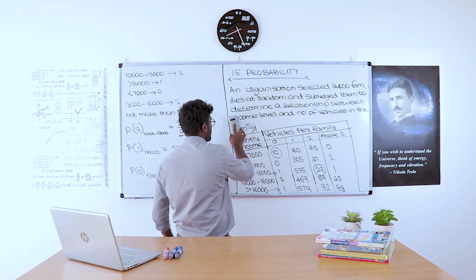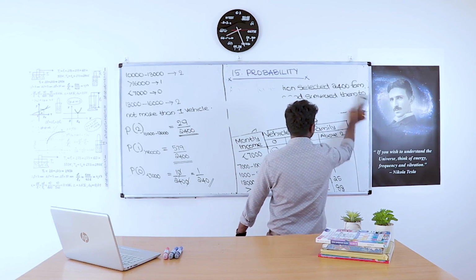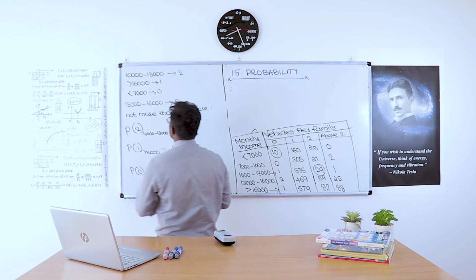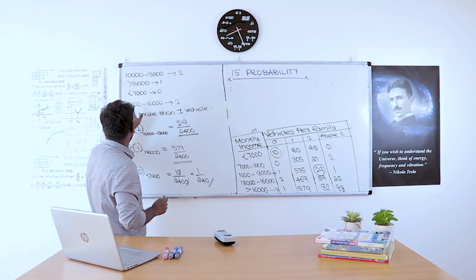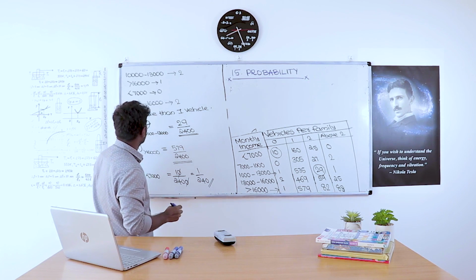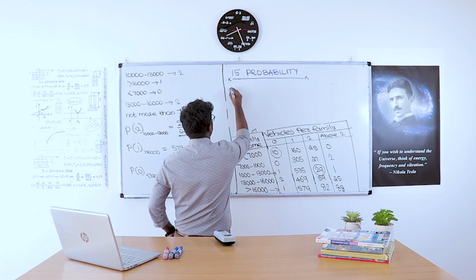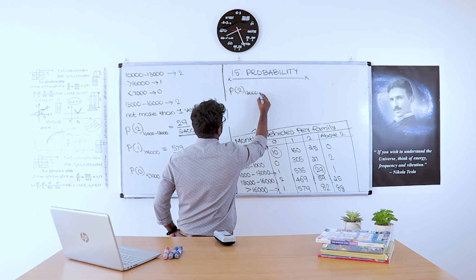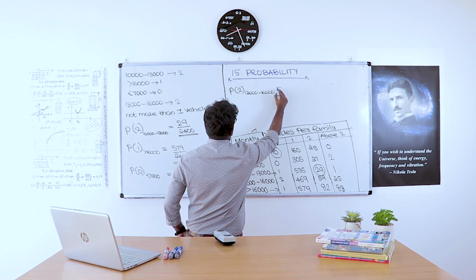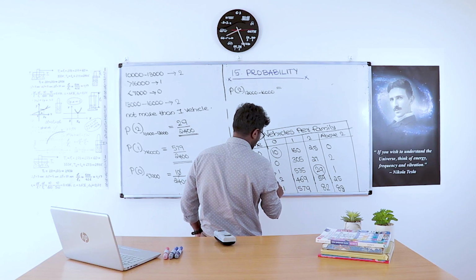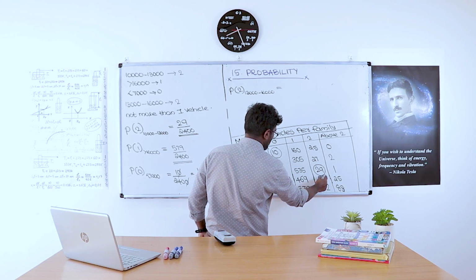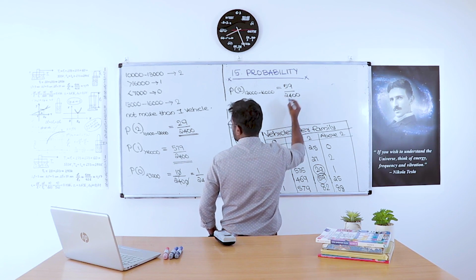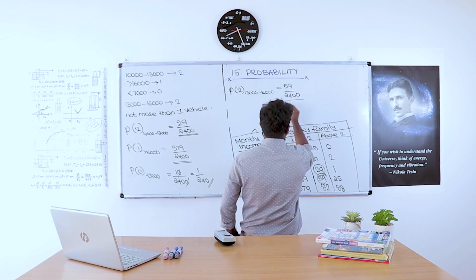Next one, how many families having two vehicles and they earn exactly 13,000 to 16,000? So we want to find out the probability of two vehicles, and the condition applied here is 13,000 to 16,000. That equals, 13,000 to 16,000 is here. Two vehicle is 59 families. 59 by 2,400 is the condition.